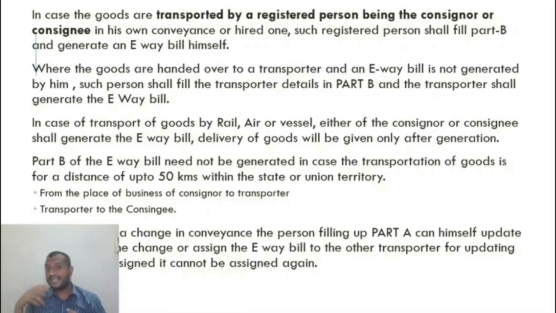So in case of the second assignment, the onus is shifted back to the person who is actually filling up Part A. So that person is responsible in case of a second assignment. The second assignment cannot actually be done to a transporter. Only one assignment to a transporter can be done.